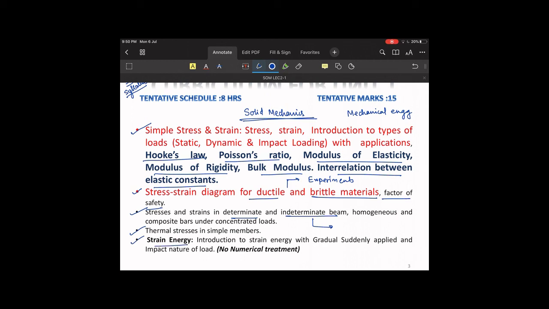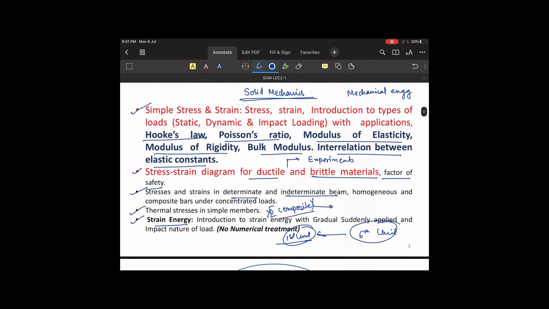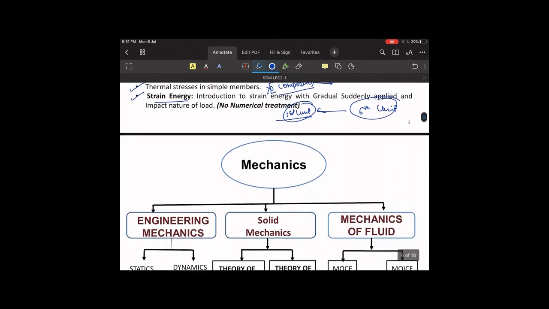Now this strain energy topic was previously there in the 6th unit. Now it has been brought to the first unit. So this is the additional change which has been made in the syllabus for unit 1. Further, in thermal stresses no composite problems will be there. There will not be combination bars, series bars, or parallel bars. So those topics have been excluded from thermal stresses.